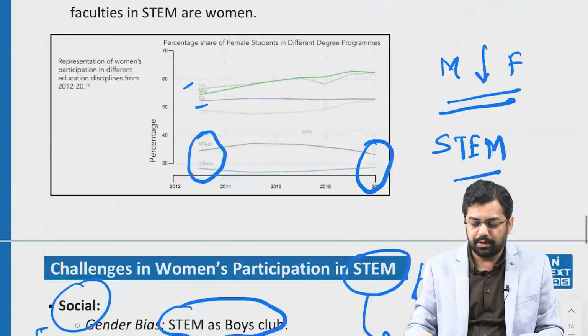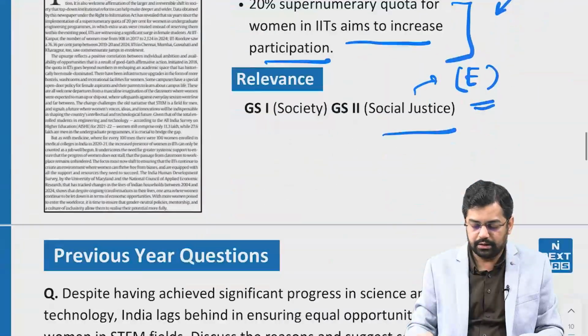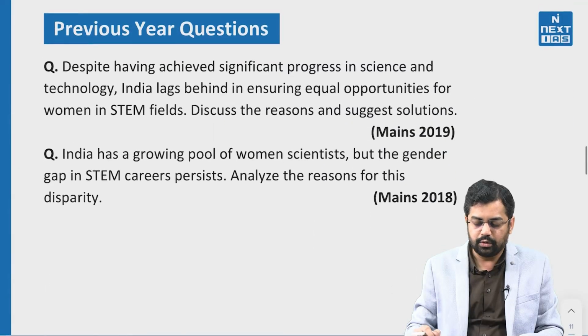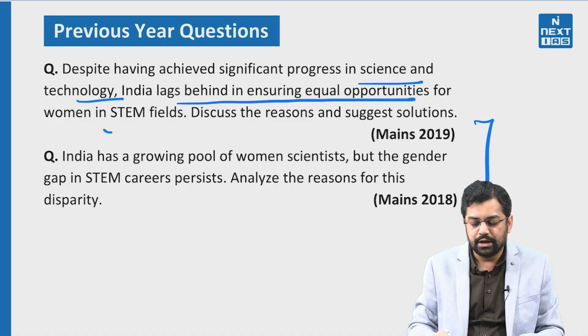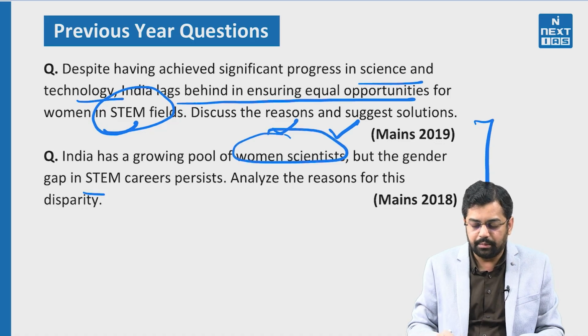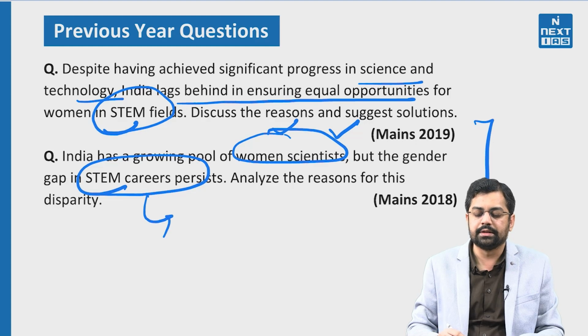If we see some of the previous year questions, we can see that with respect to STEM only, 2 questions have been asked. The first question: despite having achieved significant progress in science and technology, India lags behind in equal opportunities, especially in the field of STEM. Suggest the reasons and the reforms. Second: India has a growing pool of women scientists, but the gender gap in STEM careers still persists.